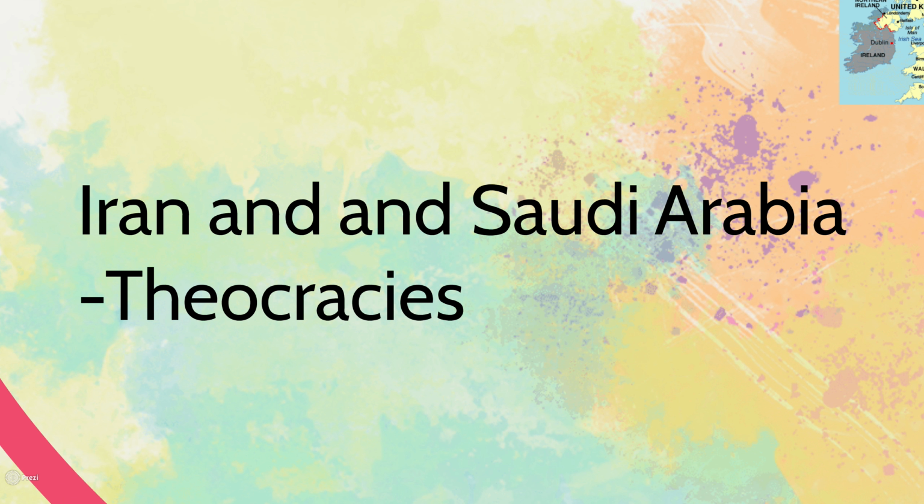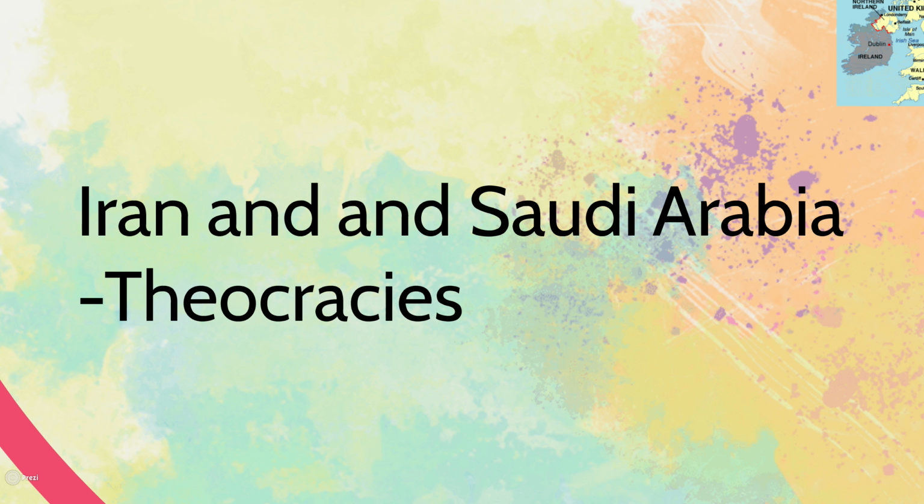You won't need to know this, but it is important to understand what a theocracy is. A theocracy is a religious government. It's a government that has been structured around a particular religious ideology. Iran and Saudi Arabia are good examples of theocracies.